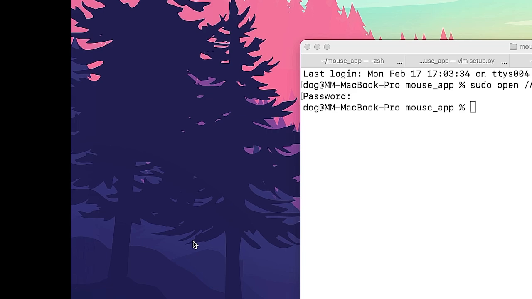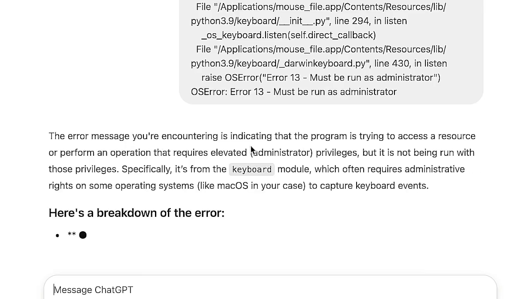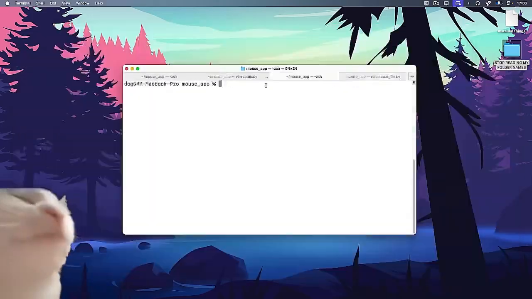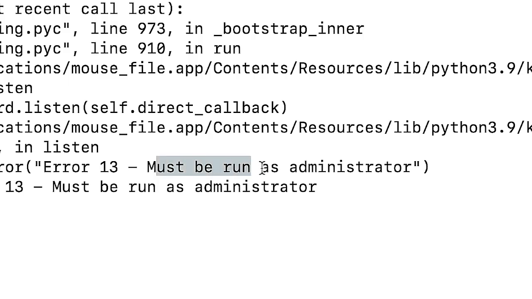What if I do F1? There we go. No, nothing is happening. Oh, not responding. Never mind. The message you're encountering is indicating that the program is trying to access a resource or perform an operation that requires elevated privileges. Application not responding. Never mind. Must be run as administrator. Isn't it what I just did?